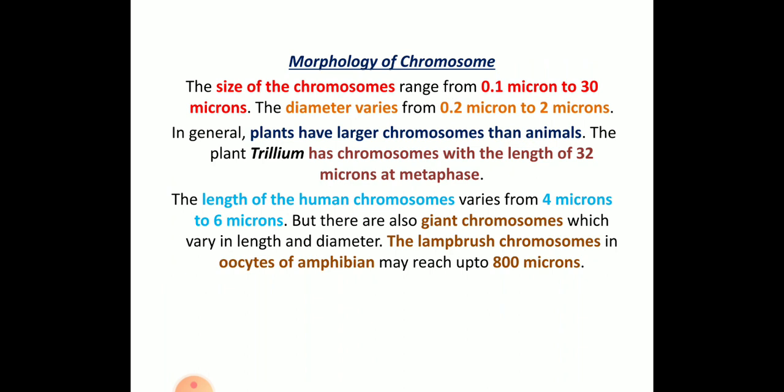The length of human chromosomes varies from 4 microns to 6 microns. But there are some giant chromosomes like Lampbrush chromosomes, mainly present in the oocytes of amphibians, which measure about 800 microns.